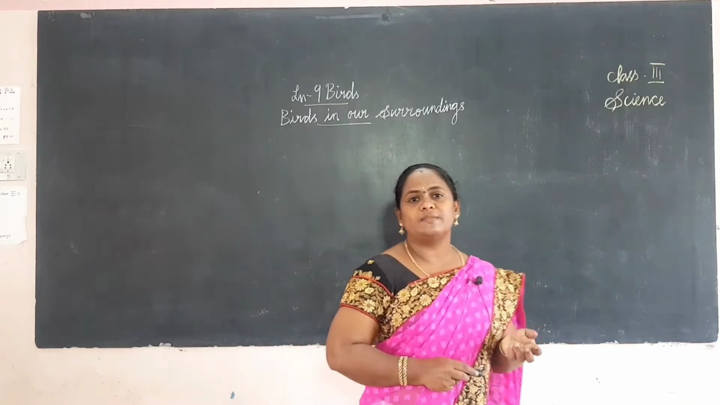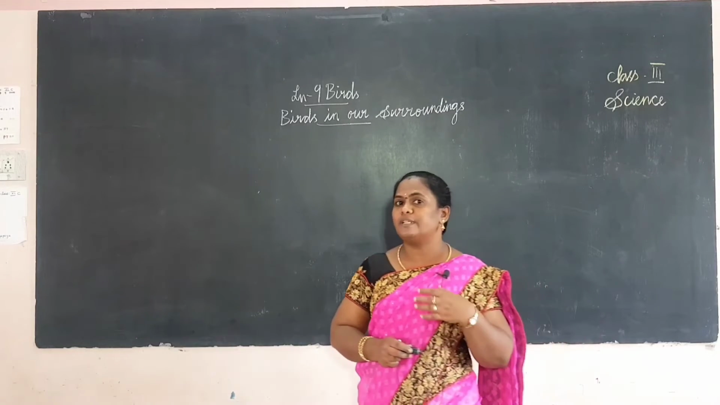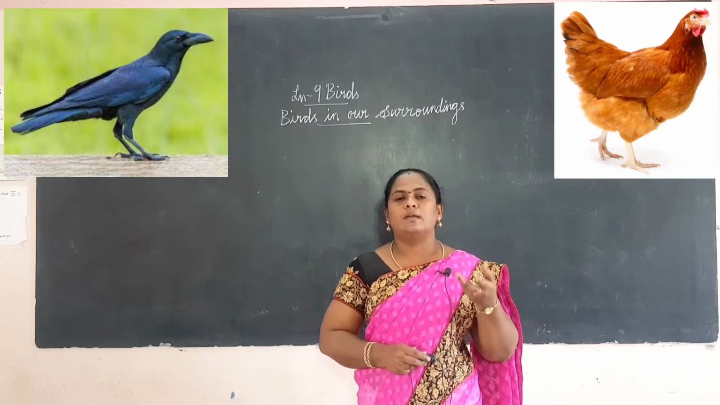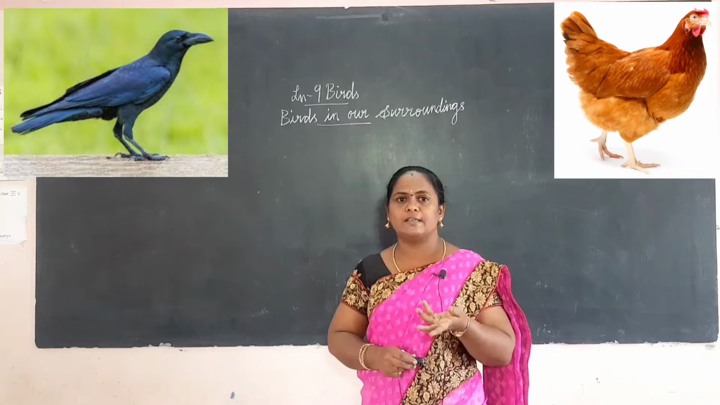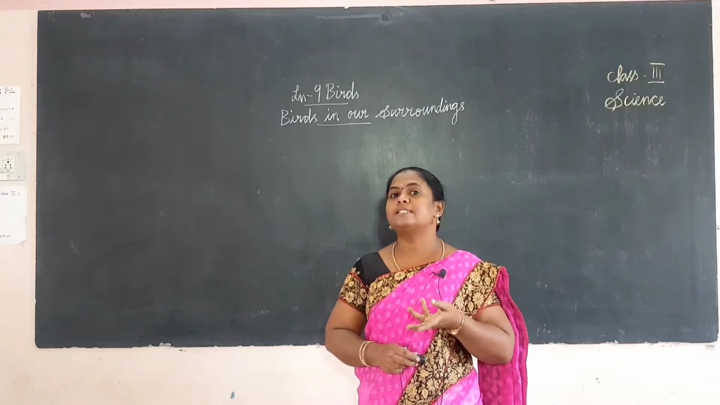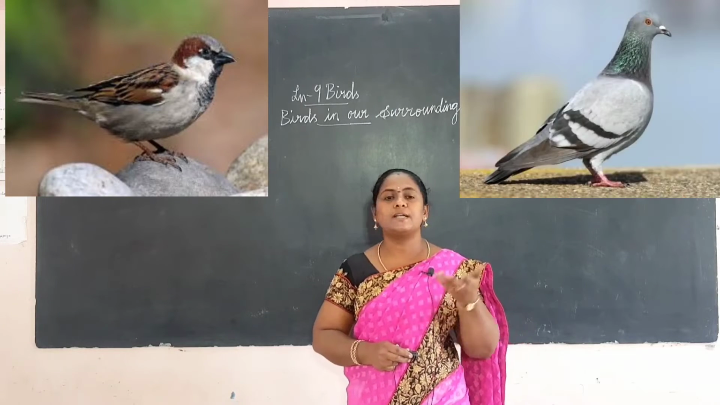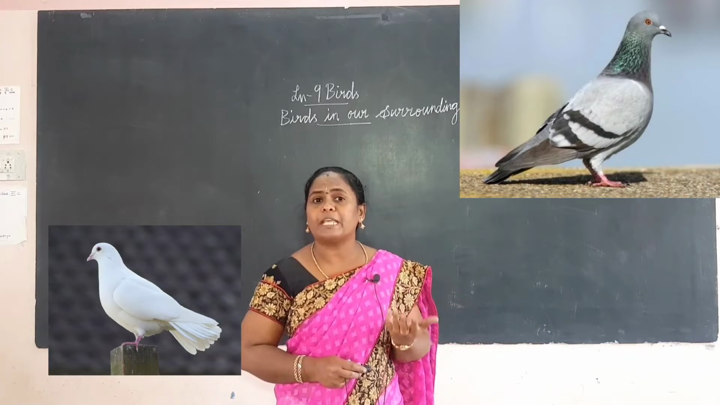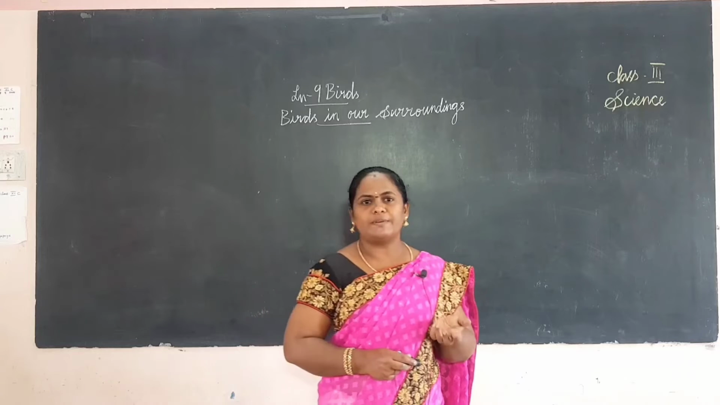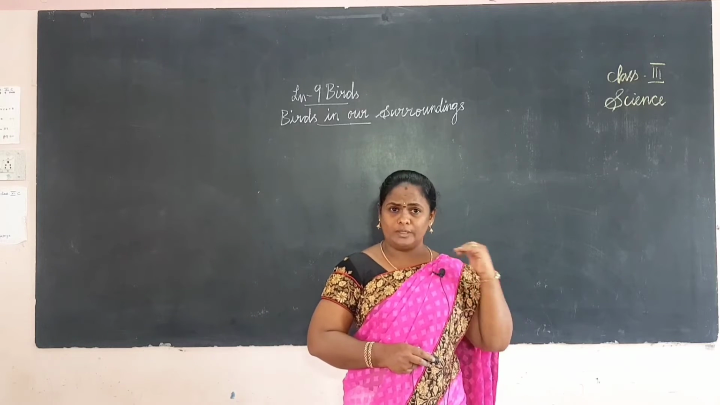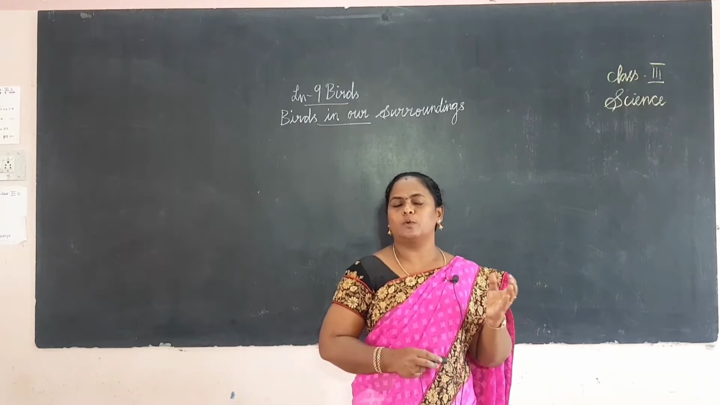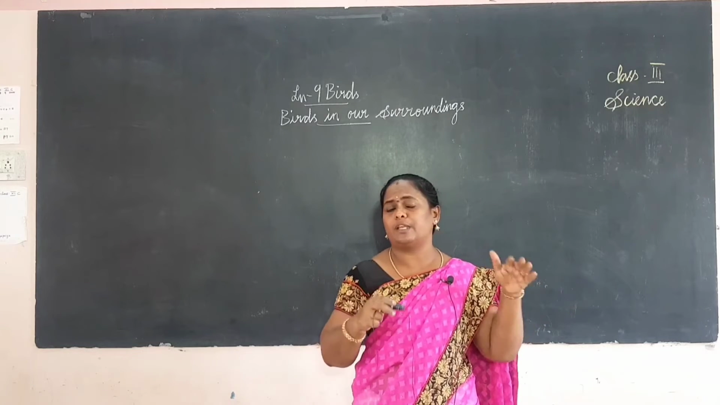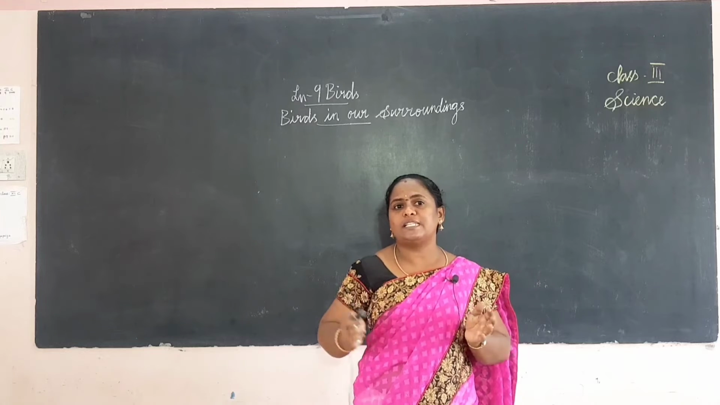What birds do we see in our surroundings? Some birds we can see daily: crows, hens, sparrows, pigeons, doves, and parrots. We see different types of birds in our surroundings. These birds are more commonly seen in our country. Wherever we go, we see these birds.